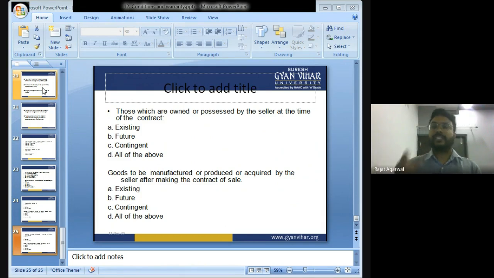The answer is existing goods: the goods that are possessed or owned by the seller at the time of the contract of sale. Goods that are to be manufactured, produced, or acquired by the seller after making the contract of sale: existing goods, future goods, contingent goods, all of the above. The answer is future goods. So, bachcho, these were the MCQs.